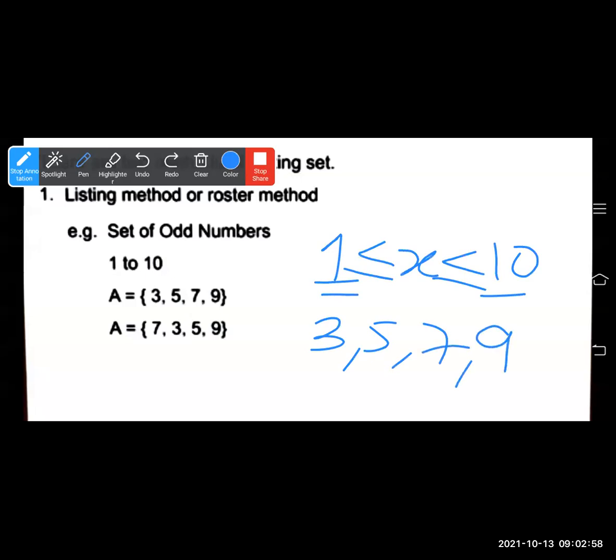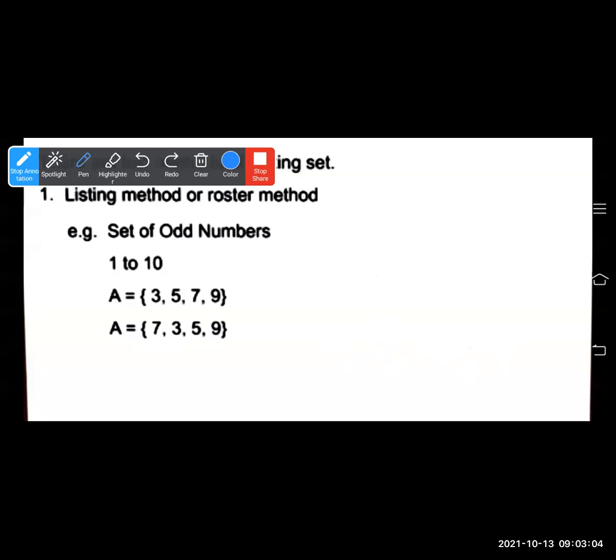Okay. And you can reorder them also. You can write in any way, but all the elements should be there in the bracket. If an element comes more than once, then it is necessary to write that element only once. Let's take an example of that.